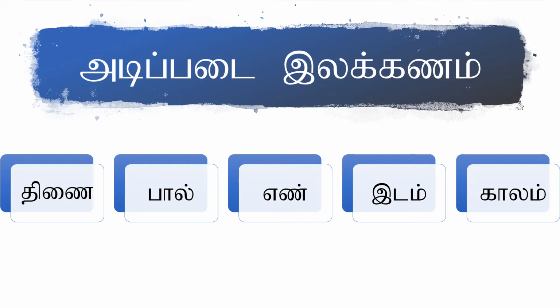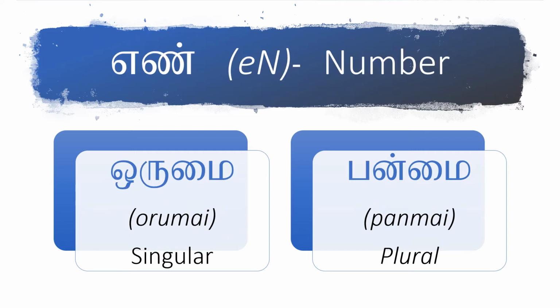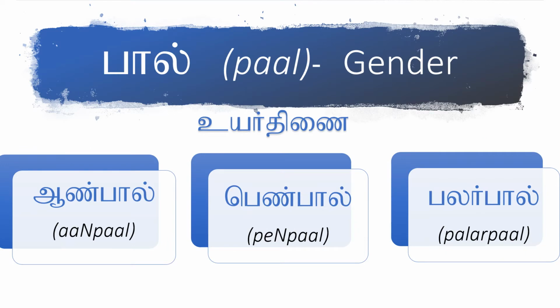Thinai, class; pal, gender; number; idam, place; and kaalam, tense. Thinai can be divided into uyarthinai and ahrinai. Number can be divided into orumai and perumai. Pal can be divided into 5.